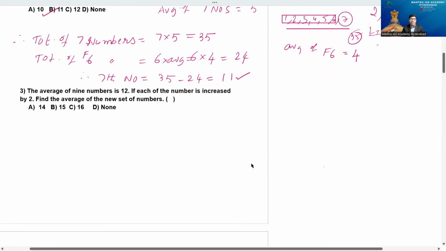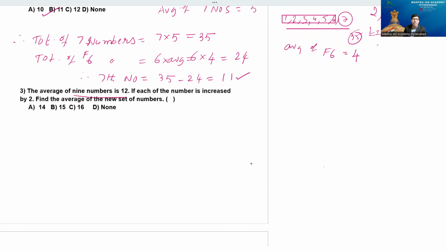The average of 9 numbers is 12, beta. Average of how many numbers here? 9 is 12. Each of the numbers is increased by 2. Find the average of the new set of numbers. Very important point here. You just take 9 numbers. The average of the numbers is the same, but every number was increased by 2, so how many times is it? 9 times. Automatically the answer.